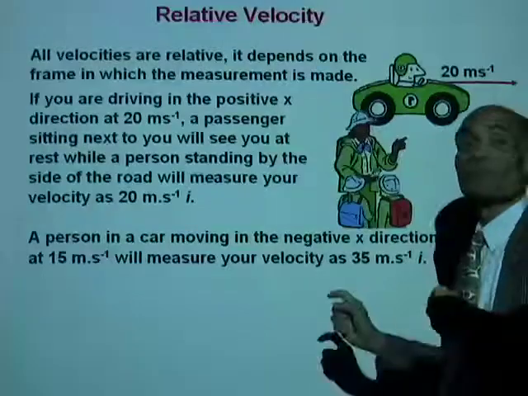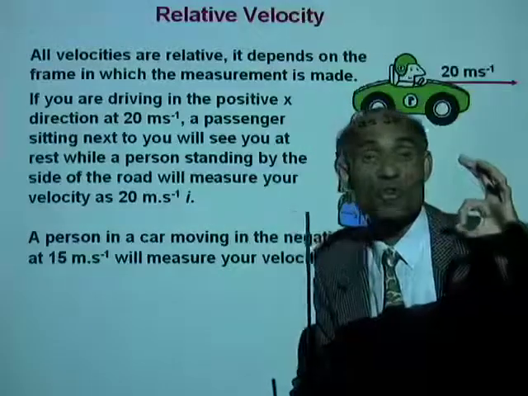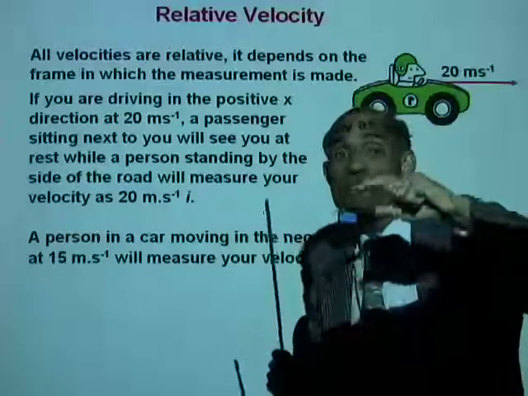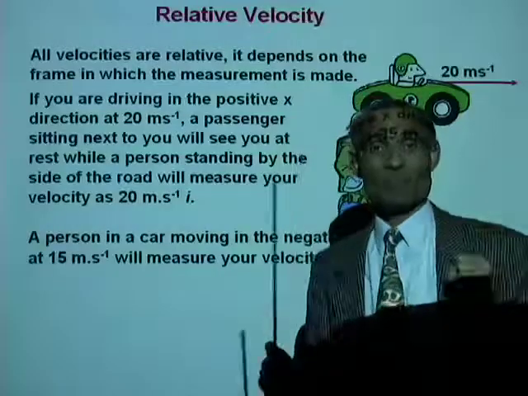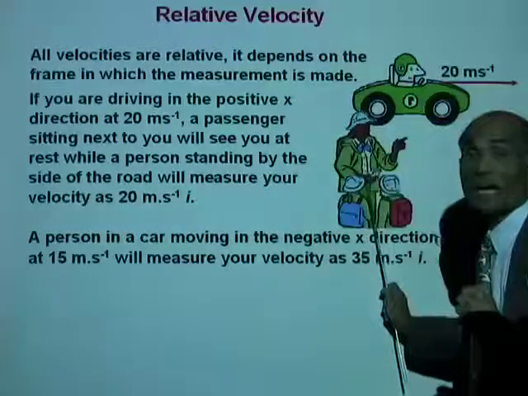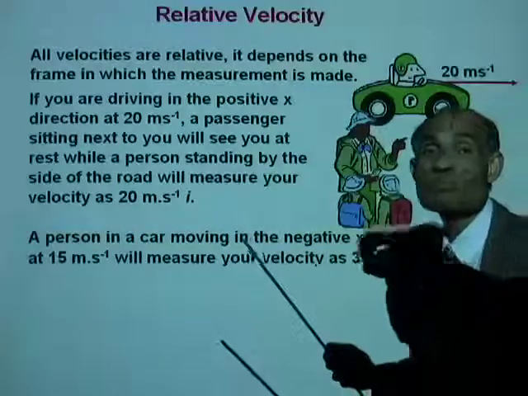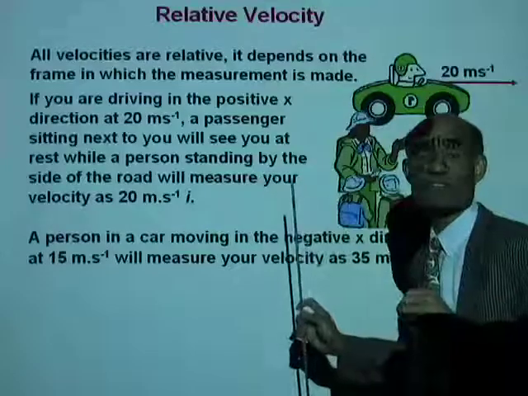Now that means when that person measures your velocity, that is measured relative to his frame of reference. Is that right? A person outside will measure your velocity at 20 meters per second i. That is from this frame of reference.